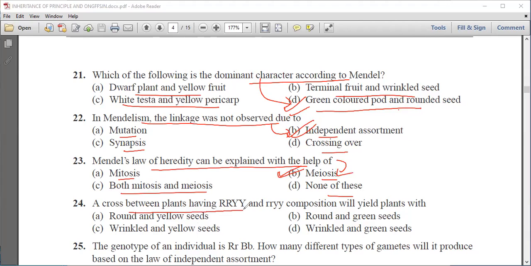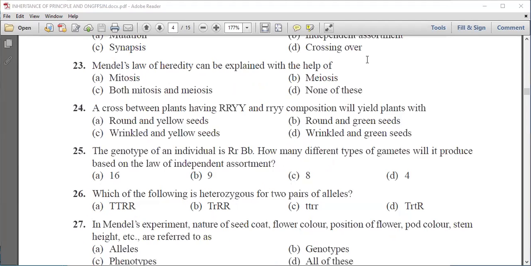A cross between the plants, capital R, capital Y, small y composition will yield round and yellow, round and green, wrinkled and yellow, and wrinkled and green. So we know that this denotes the round, and this is yellow, and this is recessive. So the composition of the plant will be round and yellow seeds, as both are the dominant alleles.